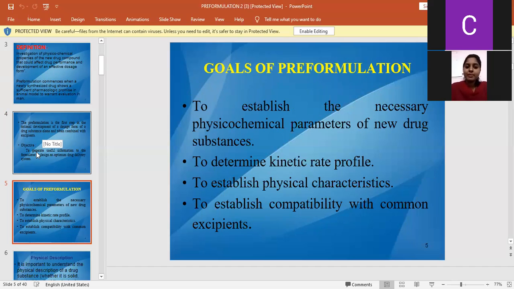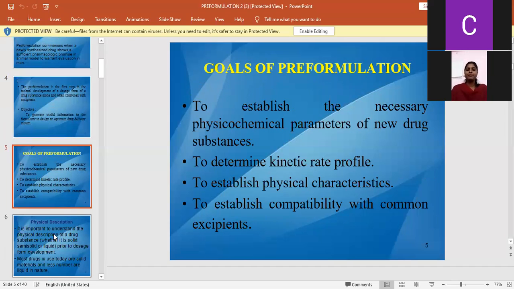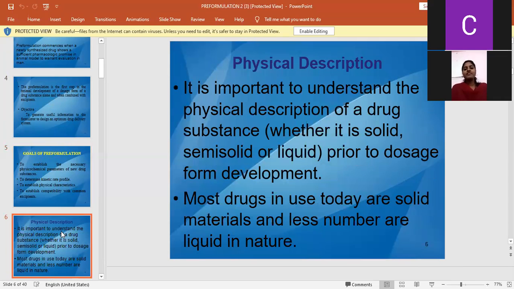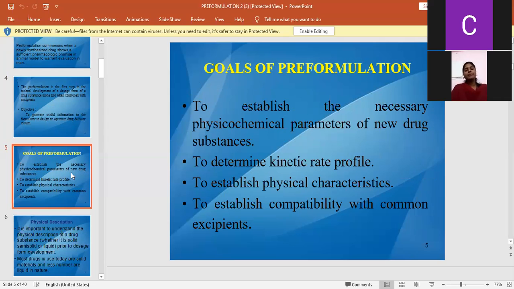And the goals of pre-formulation. The main goals are to establish the necessary physicochemical properties of a new drug substance, to determine the kinetic rate profile, to establish physical characteristics, and to establish compatibility with common excipients. These are the goals of pre-formulation. By using these goals, the formulator makes an appropriate optimized dosage form. By using these pre-formulation studies, we will get the optimized dosage form.